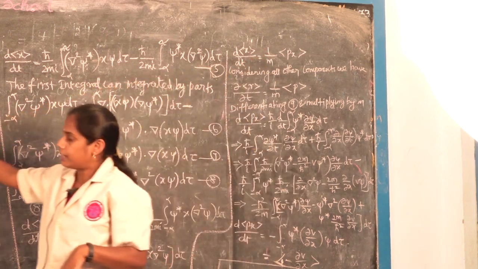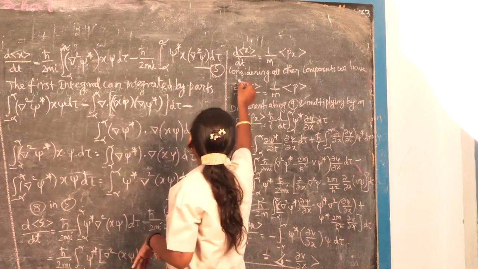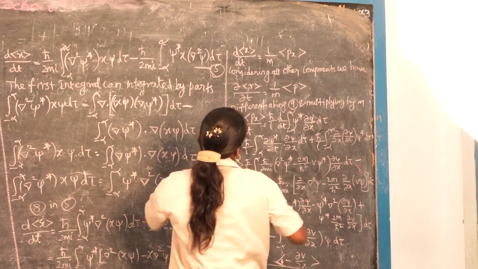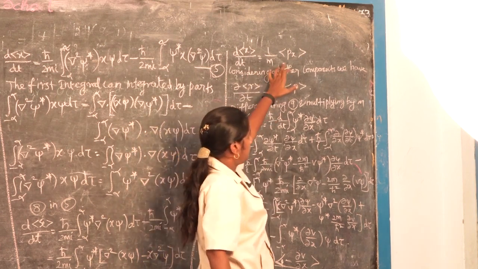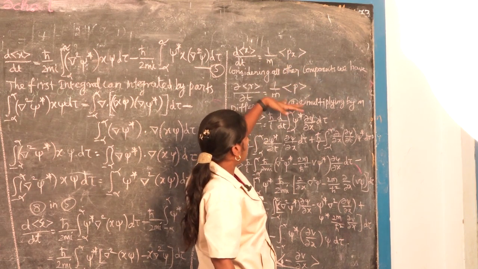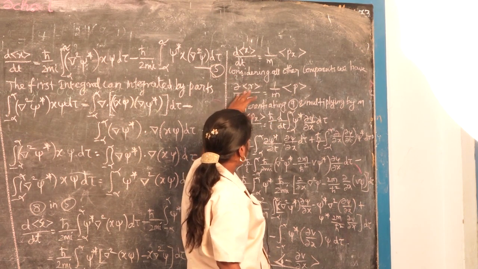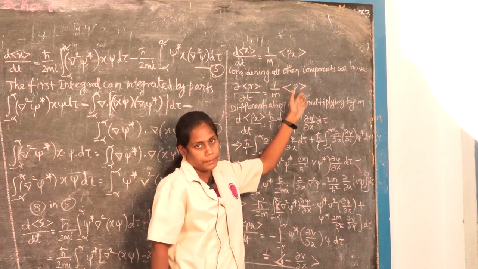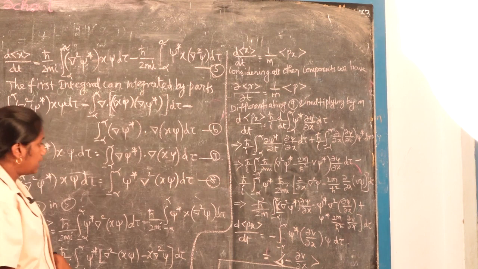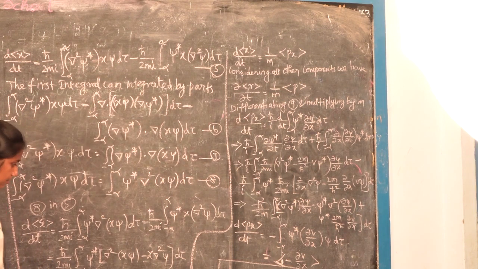There are also y and z coordinates. By combining these three coordinates, we get del of the expectation of r by del t is equal to 1 by m px. This is for only the x coordinate, so for three coordinates combined, this is written as p. Finally we get del of r by del t is equal to 1 by m times the expectation value of momentum. Then again, this is equation 9.